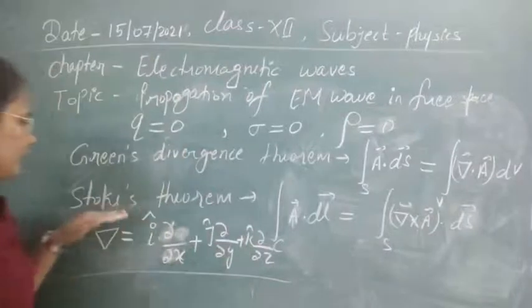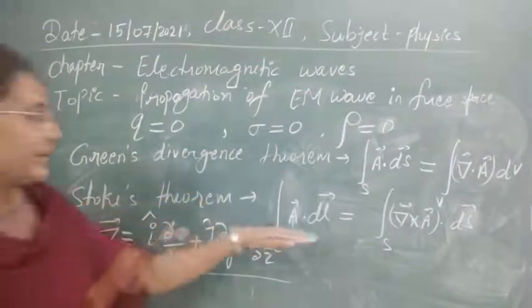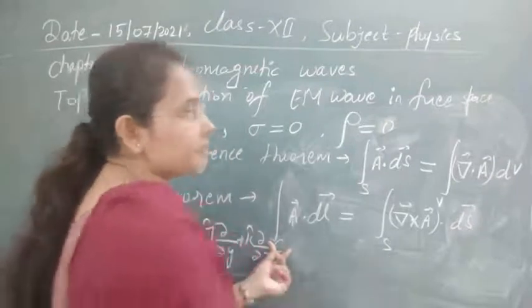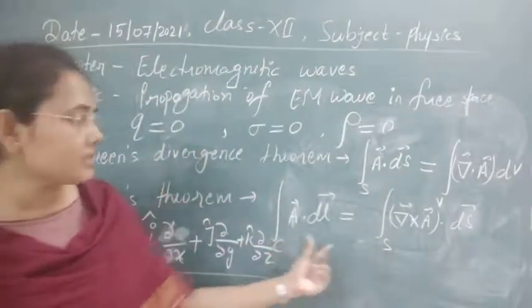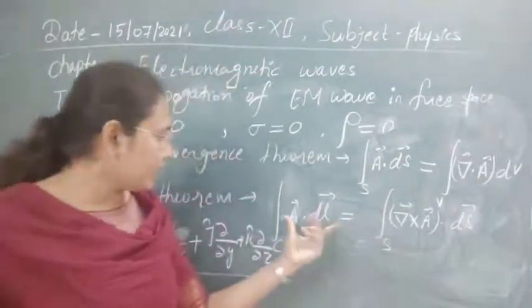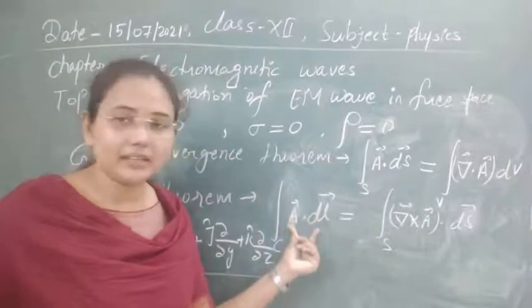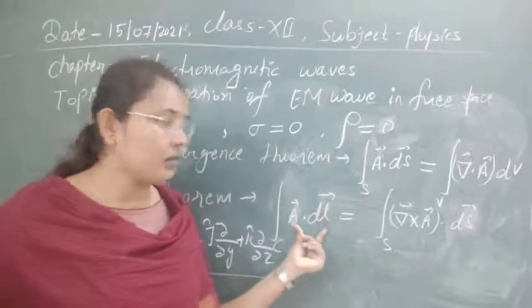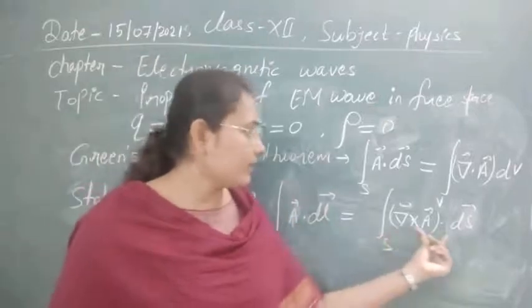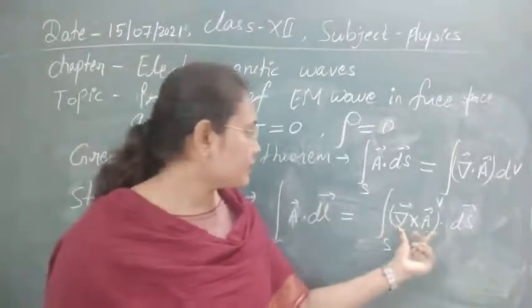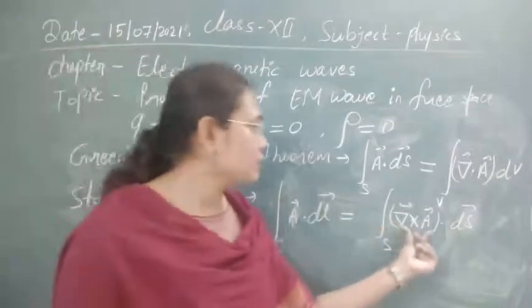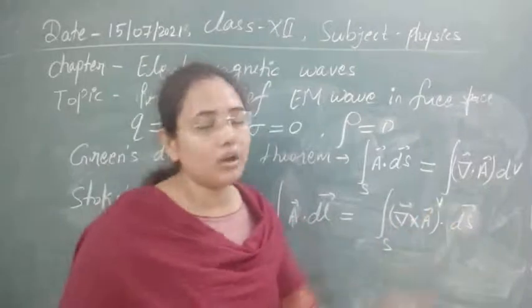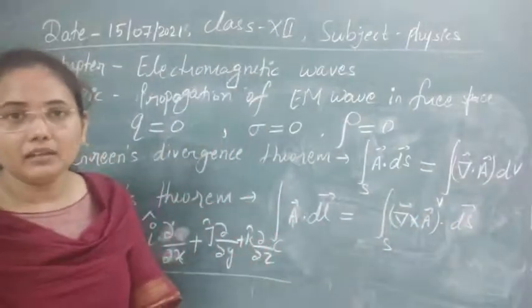Now the second theorem, Stokes theorem, relates the curve to the surface; that is, it relates one dimension to 2 dimensions. If you have a vector in one dimension and you represent its integral form as A dot dl, then this is converted to 2 dimensions by Stokes theorem. According to this, it will be equal to the integral of del cross A dot ds, where this is the cross product of the del operator with the vector.